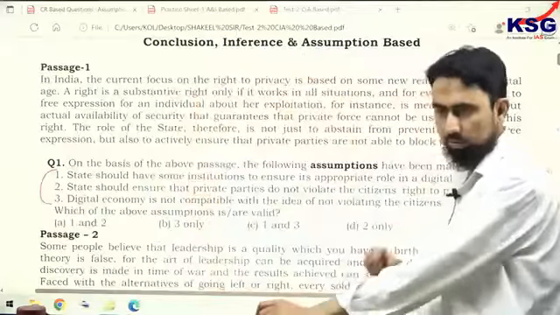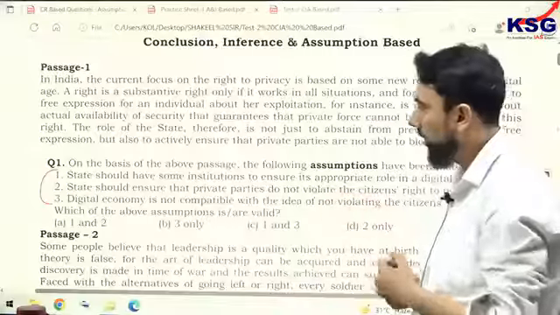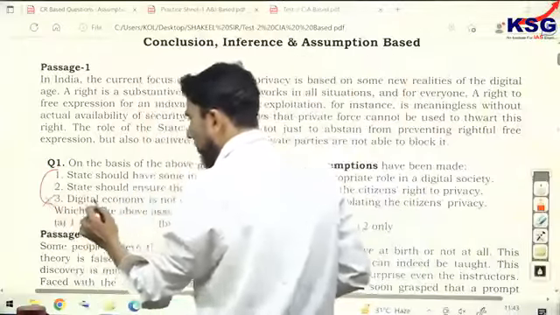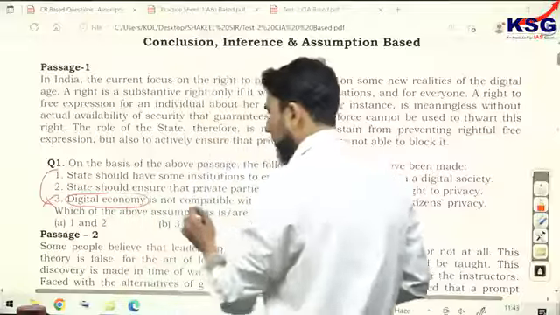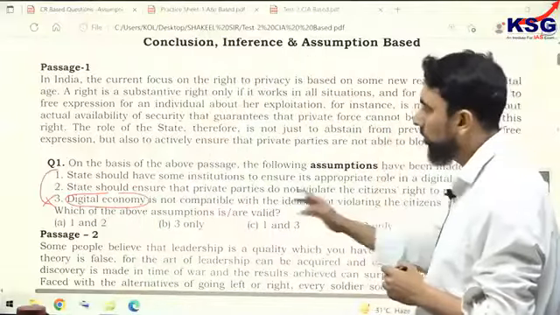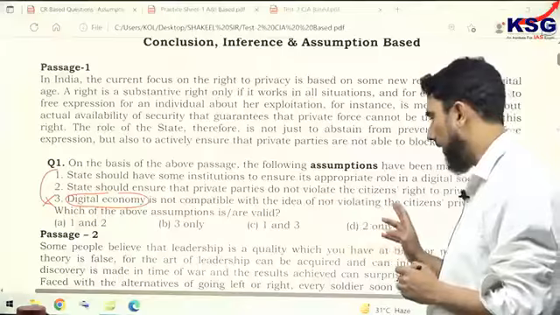different parts of the passage. In terms of idea, in terms of data, it should be there, right? The third one is incorrect because it talks about the digital economy is not compatible. The paragraph does not talk about the digital economy. So we don't have any data that it's not compatible with the idea of not valid.